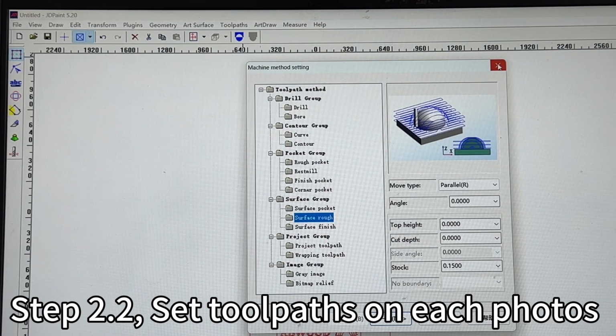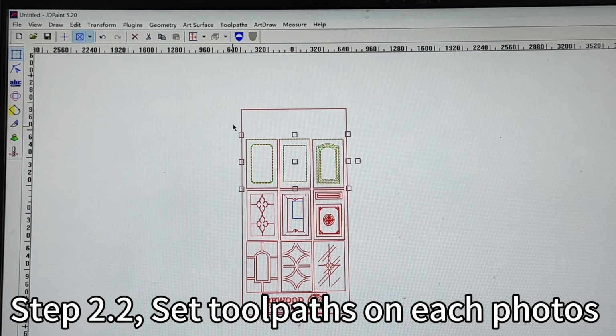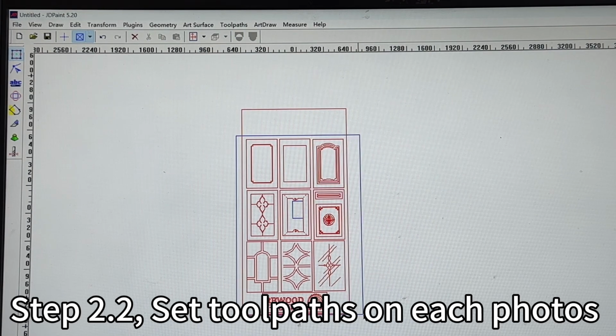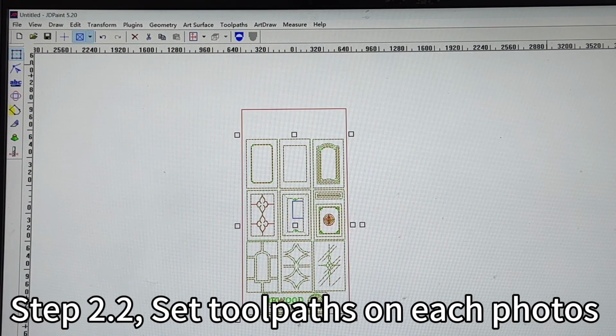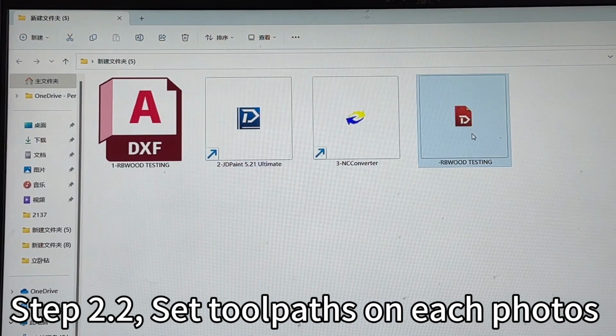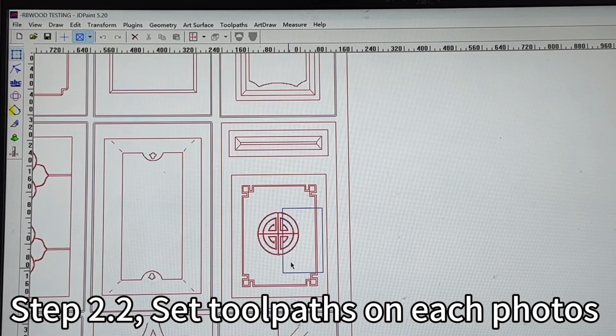Okay, when you set them all, the tool path will become like this.